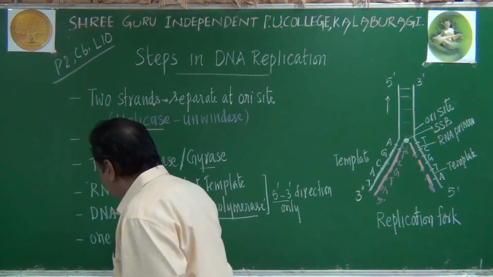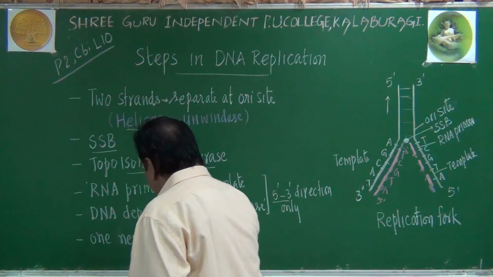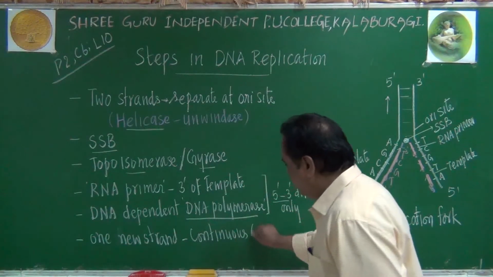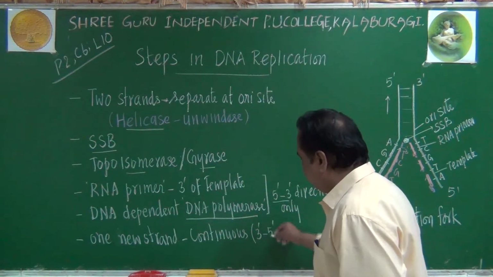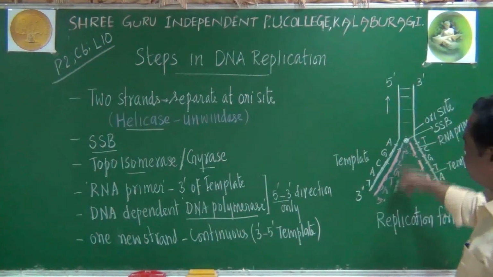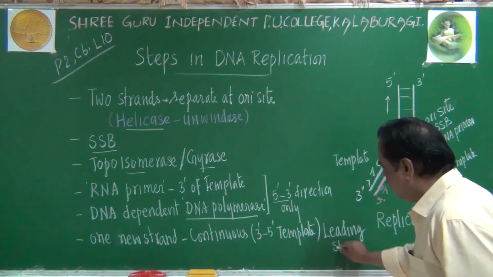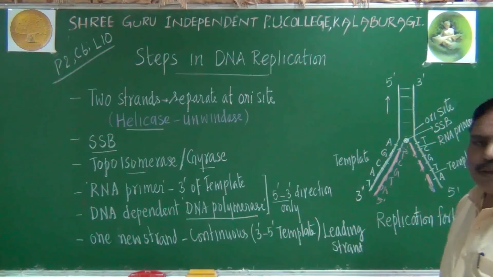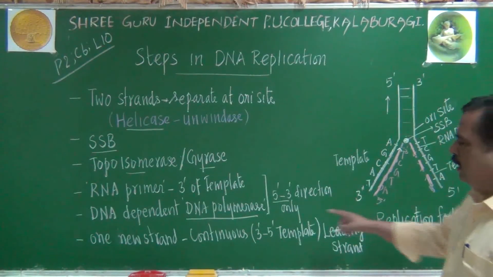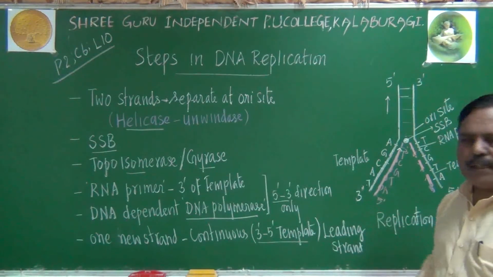One daughter chain, or one new strand, is continuous in nature. It will be produced on the 3 prime 5 prime template, and that chain is known as the leading strand. Remember, one chain will be continuous. It will proceed towards the fork, and it will be formed on the 3 prime 5 prime template, and it is called a leading strand.